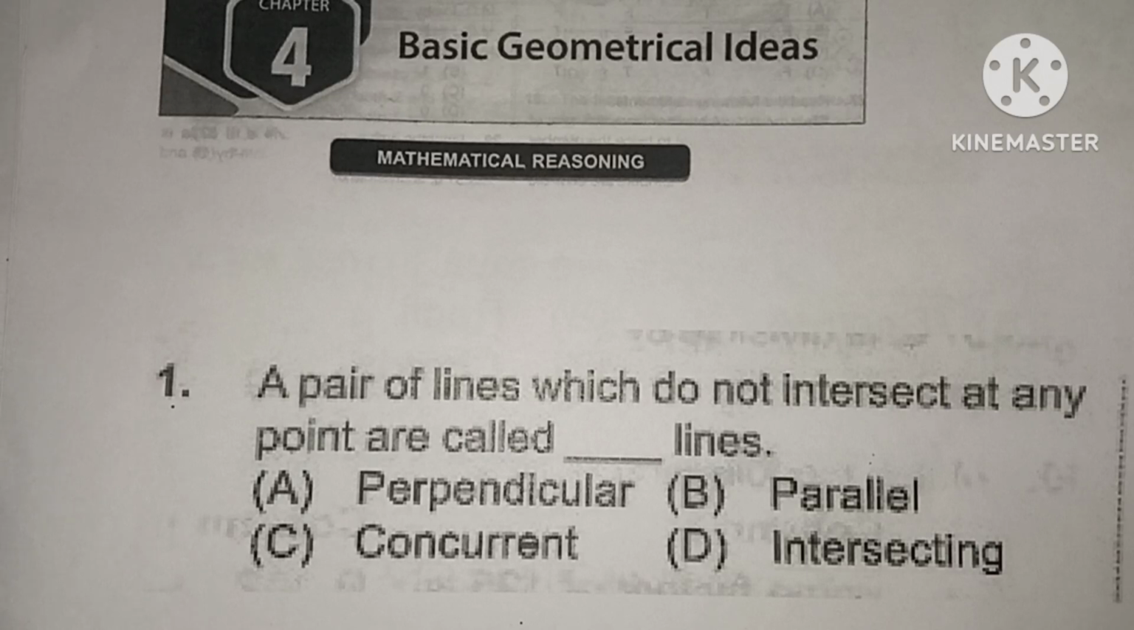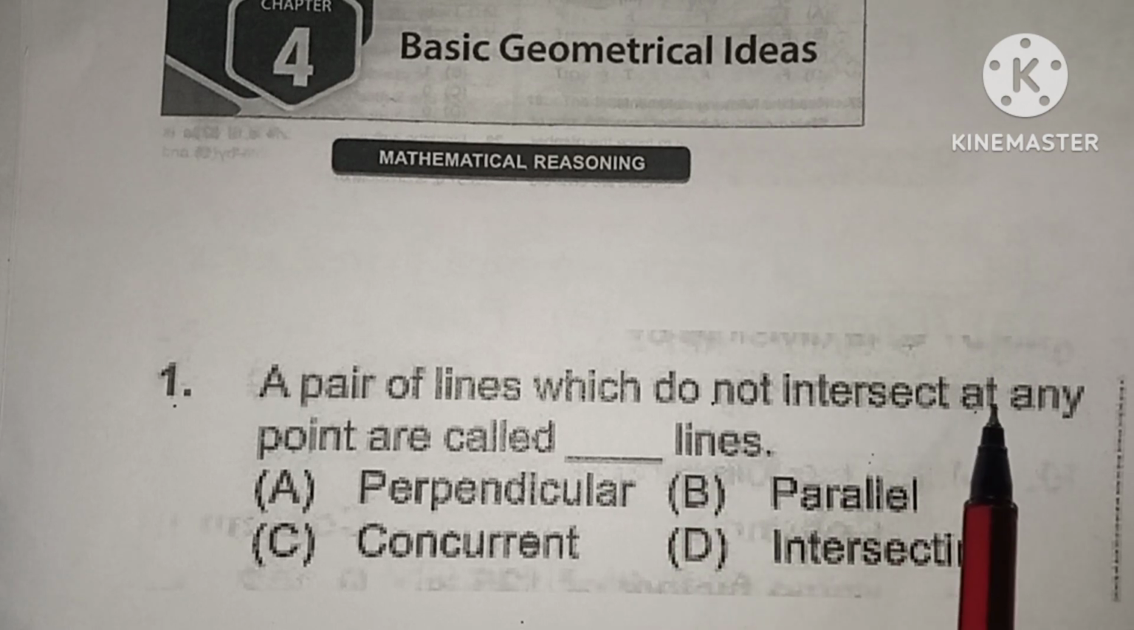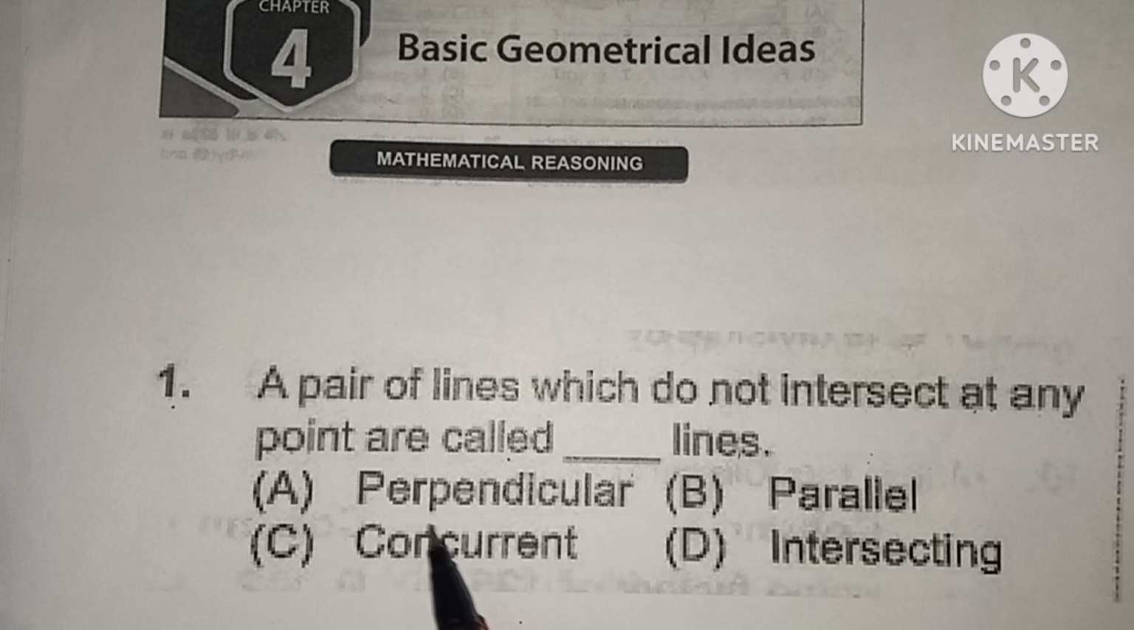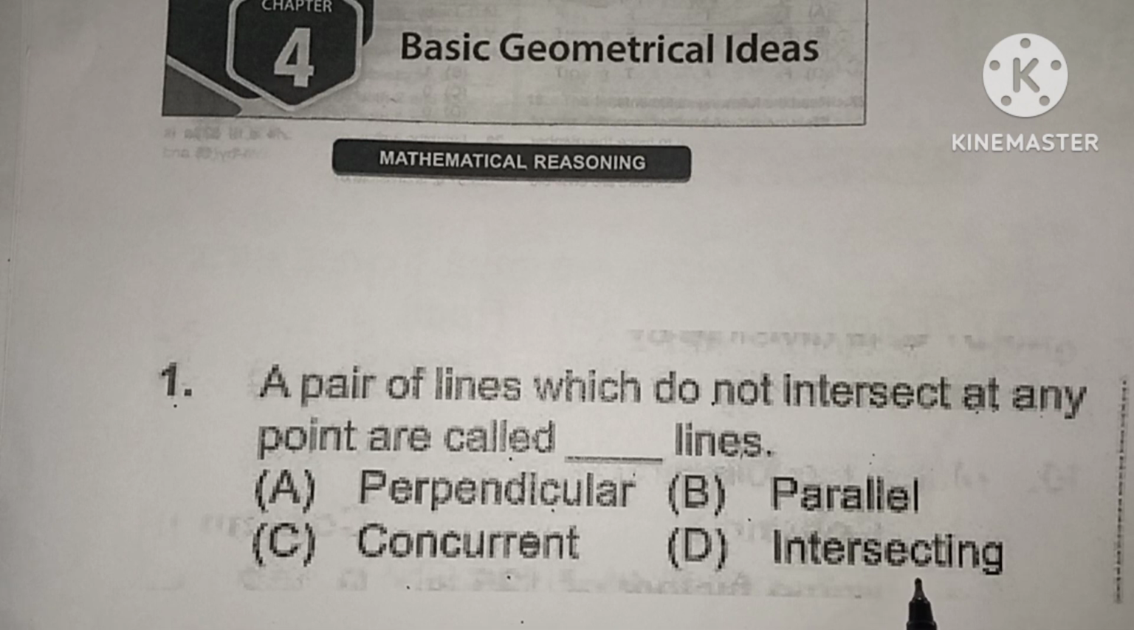Hello everyone. Today we will learn IMO International Mathematical Olympiad of Class 6 4th chapter Basic Geometrical Ideas. First one, a pair of lines which do not intersect at any point are called dash lines. A perpendicular, B parallel, C concurrent and D intersecting.